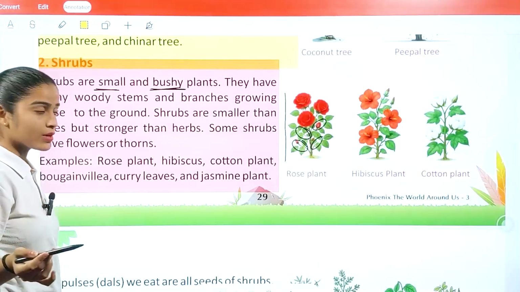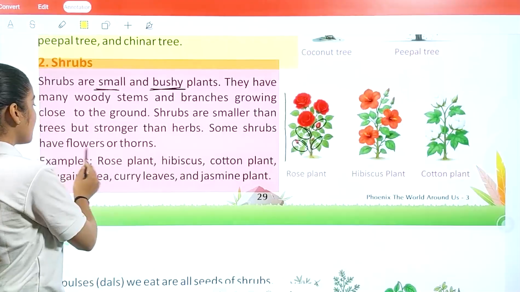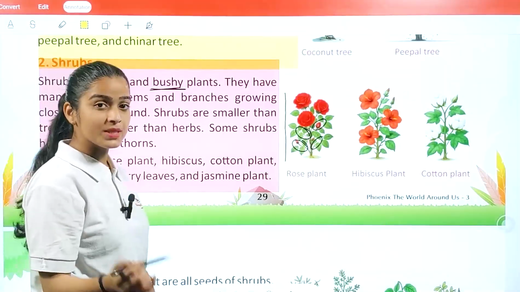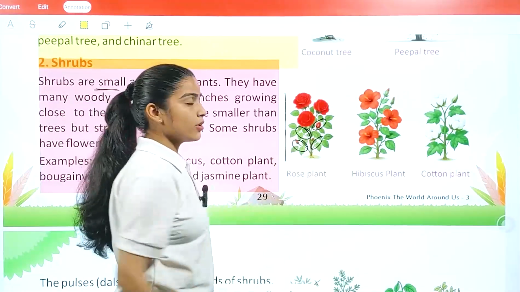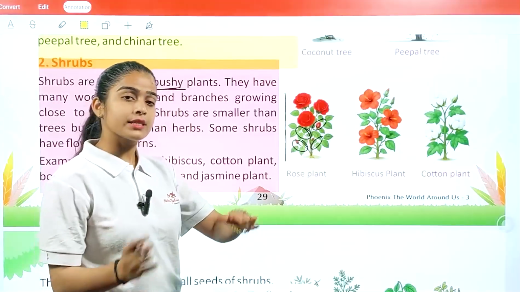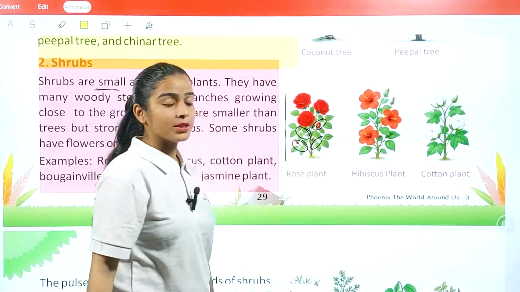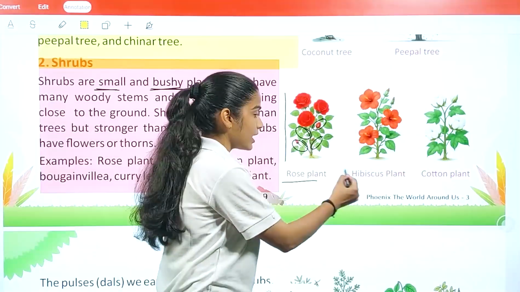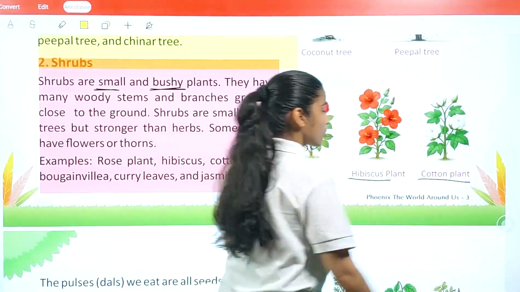The next category which we are going to learn: some shrubs have flowers or thorns. Thorns means kante basically. So if you see, a rose plant has thorns as well as flowers. And what are the examples we have for the shrubs? We have rose plant, hibiscus plant, and cotton plant.